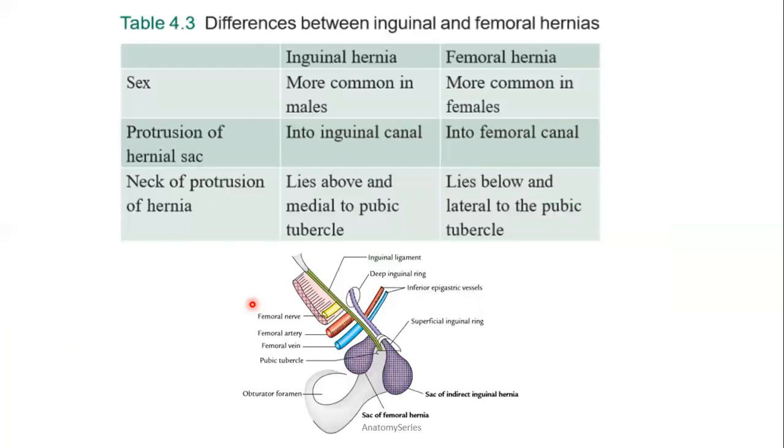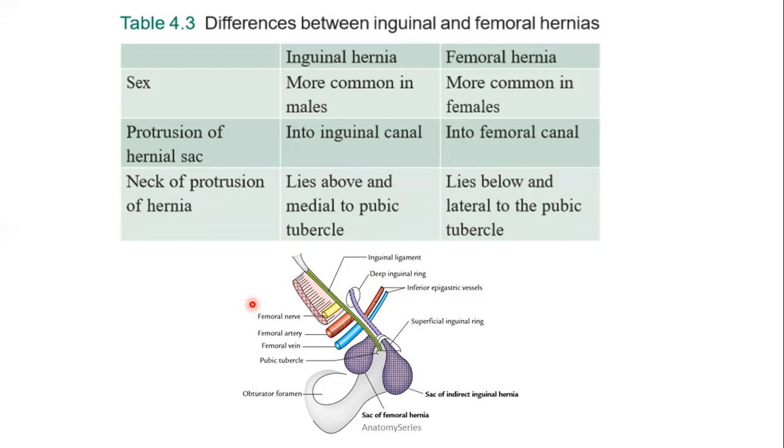Difference between inguinal and femoral. Inguinal hernia is more common in males, because the superficial inguinal ring and the deep ring are smaller in females. And femoral hernia is more common in females, because the femoral ring is slightly larger as compared to the males.